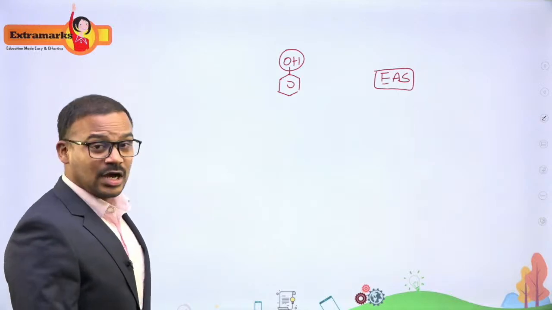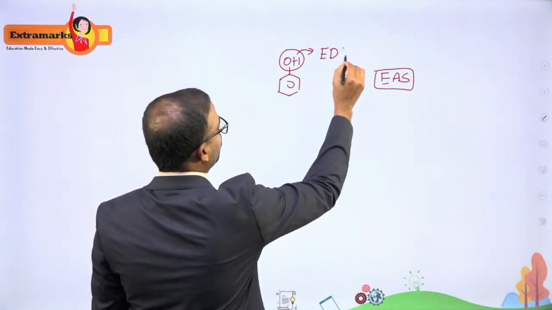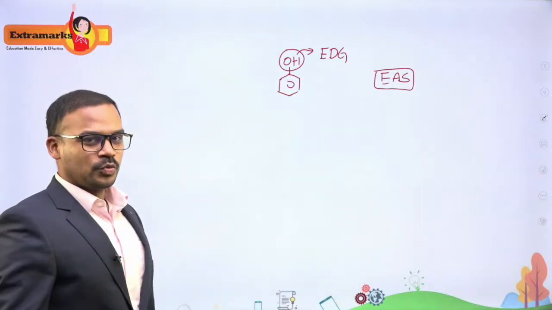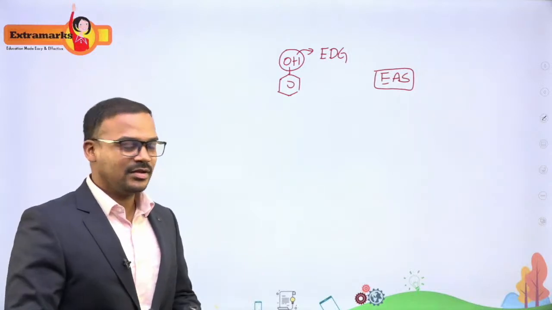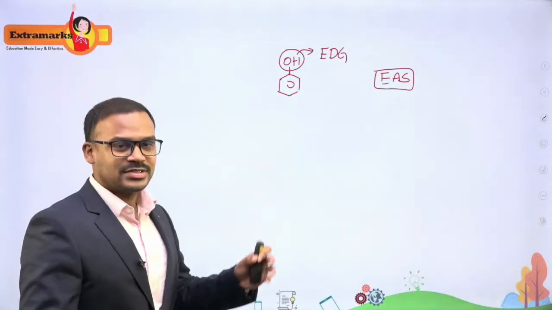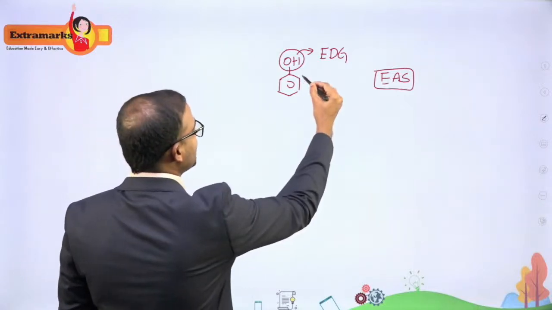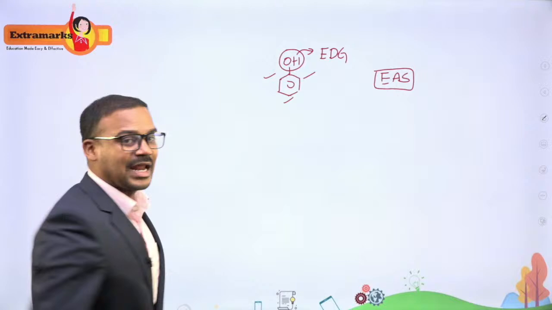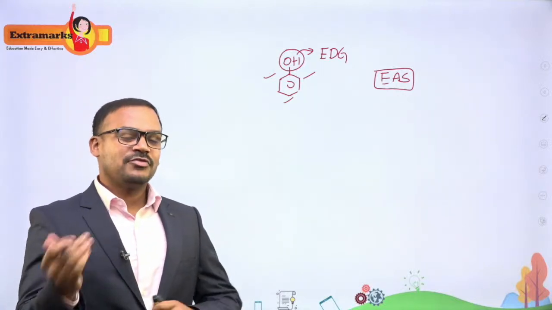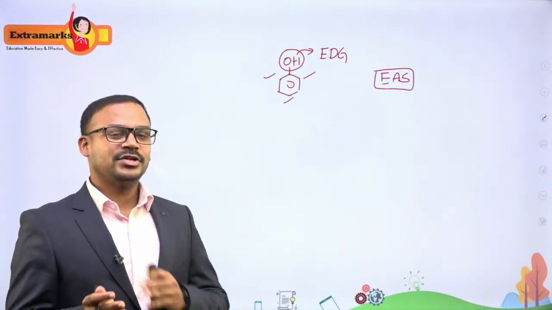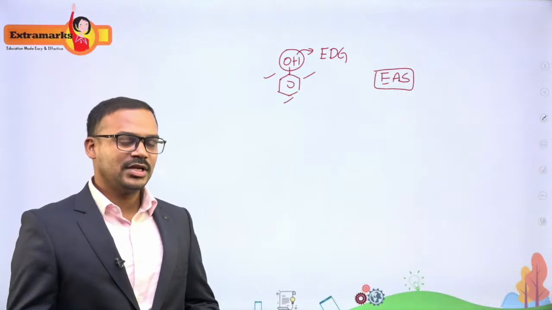OH being a very good electron donating group, an electron rich group. Whenever you have electron donating groups like OH attached to the benzene, they increase the electron density at ortho and para positions. That is how the incoming electrophile will enter into the ortho and para positions, and usually the para product is more stable than ortho.